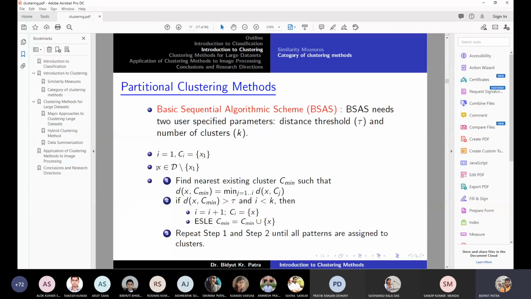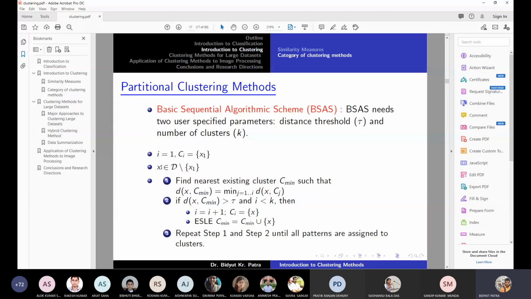Now, for the rest of the data points, what do you do? Find the nearest existing cluster Cmin such that the distance from X to Cmin is the minimum among all the distances from X to all other clusters. Did you understand this one? Yes, sir. Okay.